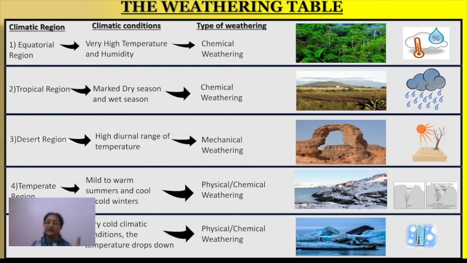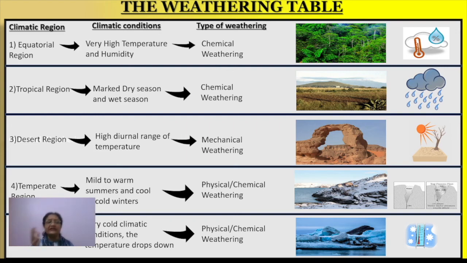Number one is chemical weathering, which is caused by the presence of water or humidity, and high temperature. Both these things work in chemical weathering. And what else? Biological weathering, we can say, because there is too much forested area and all the wildlife and living beings, the biodiversity you can find there.